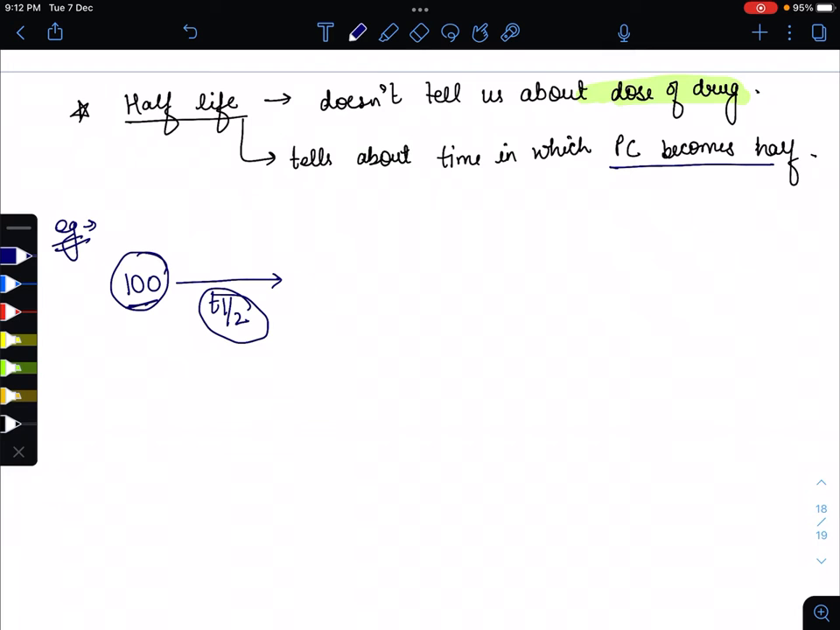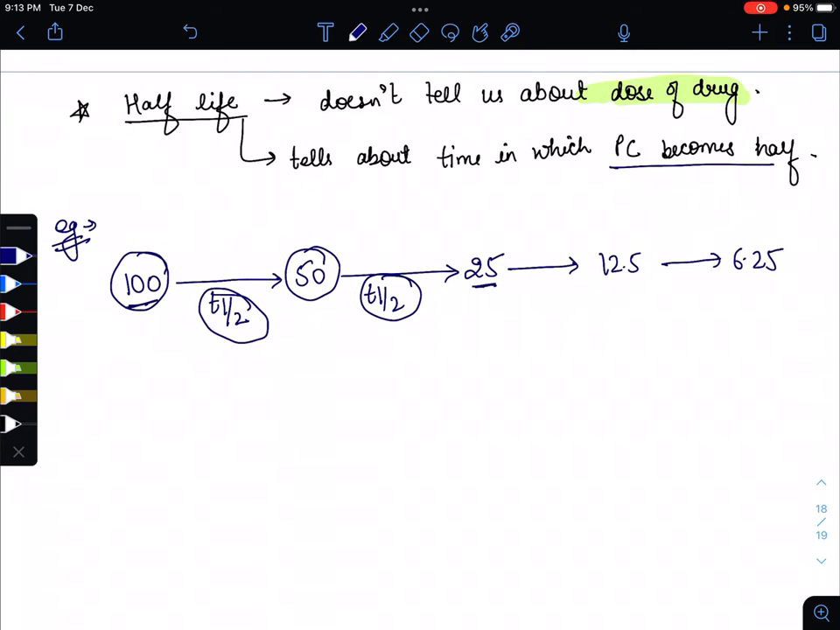So the half of 100 is 50. Now the next half of 50 is 25, meaning again in the t half time the plasma concentration becomes 25. In the next it becomes 12.5. In the next t half it becomes 6.25, and so on, like this. This is the half life, meaning plasma concentration becomes half in the half life.